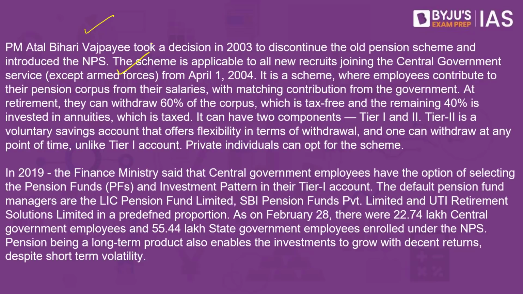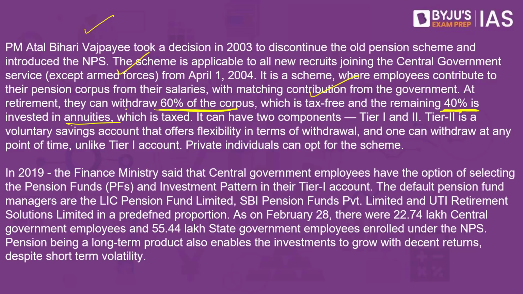Now, the contribution that the employee makes in the pension scheme is matched by the government. An equal amount of money is given by the government. The money that you accumulate in your pension fund, you can withdraw 60% of it at a single point of time when you retire, which will be tax free, and the other 40% will be invested in annuities. Annuities means that you will get a sum every year. Let's say every year you will get 50,000 rupees as pension. That is called annuities. So 60% of the fund can be withdrawn altogether at one time. 40% will be in parts year after year. That is the new pension scheme.